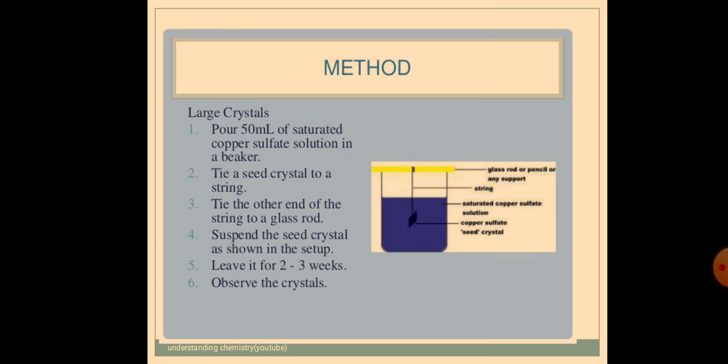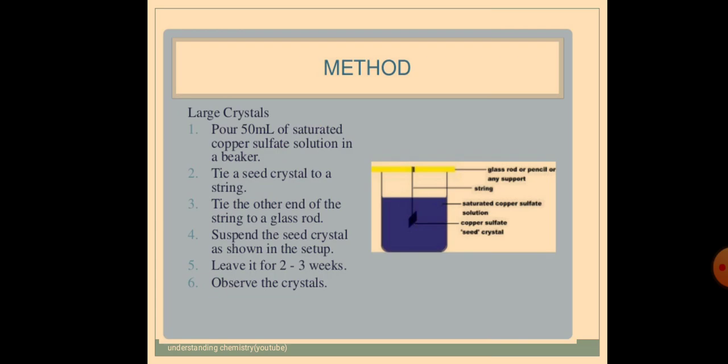You can see a beaker which is filled with a blue colored solution. A blue colored solution, in our mind it is very clear, will be copper sulfate. And the copper sulfate solution should be a saturated copper sulfate solution. And you can see on the top there is a glass rod, and a thread is tied to the glass rod, and in the thread what is tied is nothing but a crystal of copper sulfate. It is called a seed crystal.